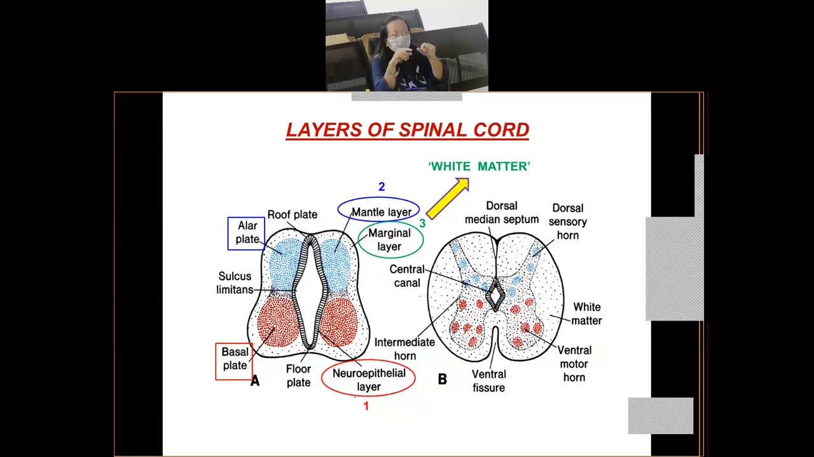Okay, on either side of the neural tube, that is on either side of the neuroepithelial layer, you have a pair of thickenings. These pair of thickenings are known as the basal plate ventrally and the alar plate dorsally. Both these plates, the basal plate and the alar plate, constitute the mantle layer.